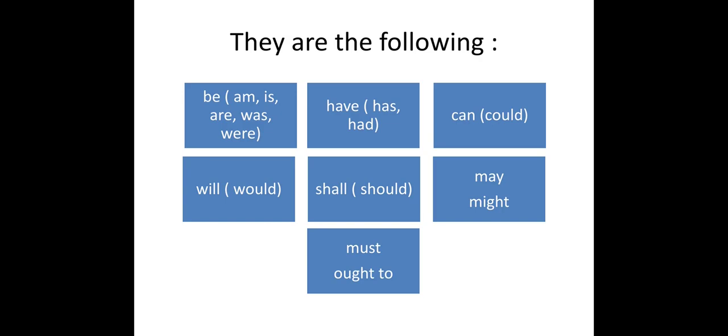So children, these all are called peculiars and they are made negative by using the word not. Whenever we use these peculiars in a sentence and use not with them, that sentence will change into a negative sentence.